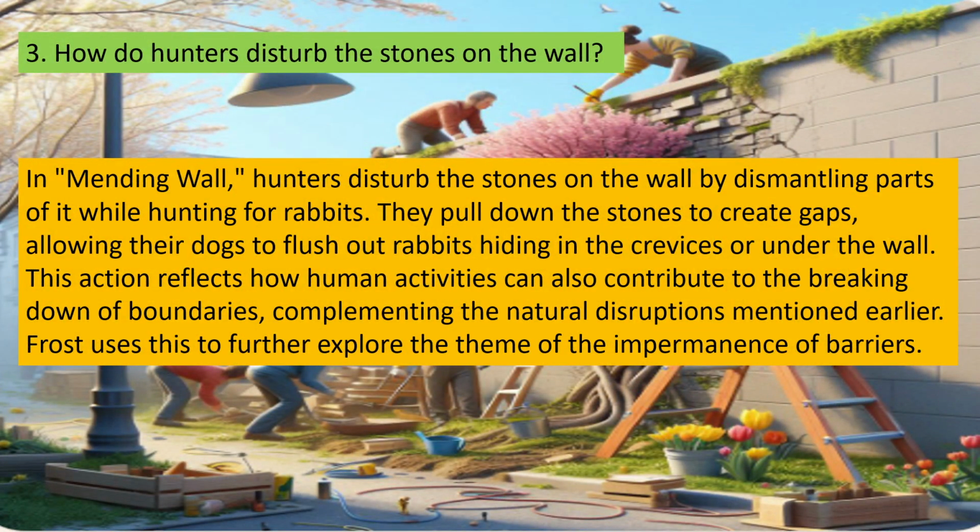Third one, how do hunters disturb the stones on the wall? In Mending Wall, hunters disturb the stones on the wall by dismantling parts of it while hunting for rabbits. They pull down the stones to create gaps, allowing their dogs to flush out rabbits hiding in crevices or under the wall. This action reflects how human activities can also contribute to the breaking down of boundaries, complementing the natural disruptions mentioned earlier. Frost uses this to further explore the theme of impermanence of barriers.